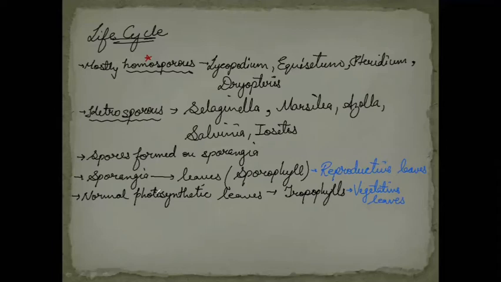In some of the members of the pteridophyte, the sporophylls will form aggregation, means sporophylls will get together to form the structures known as strobili or cones. So next point is sporophyll aggregates, means collects, get together to form structure which is known as strobili or cone.